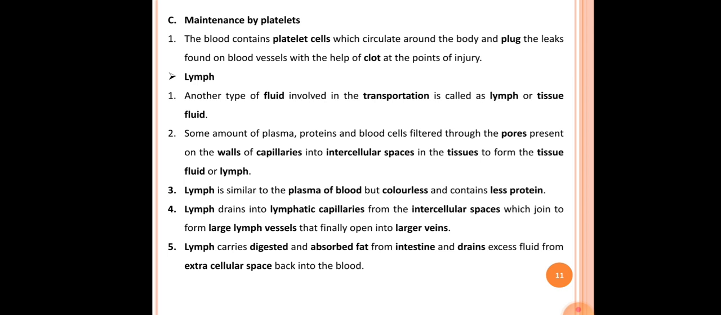The fifth point here is that lymph carries digested and absorbed fat from the intestine and drains excess fluid from the extracellular space back into the blood. So these are the various points about the lymph.